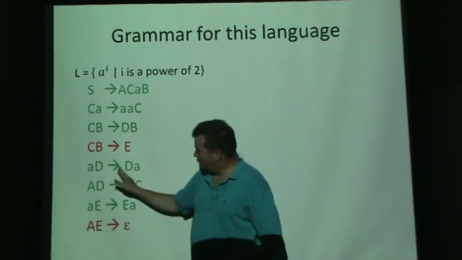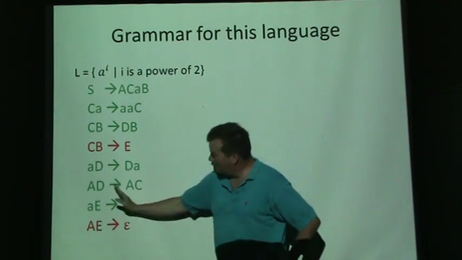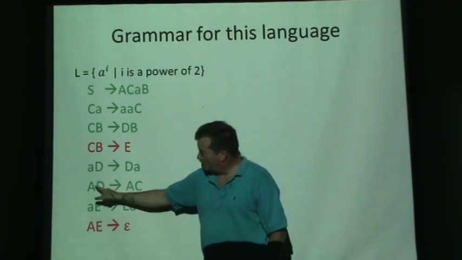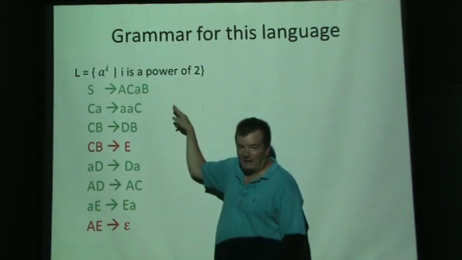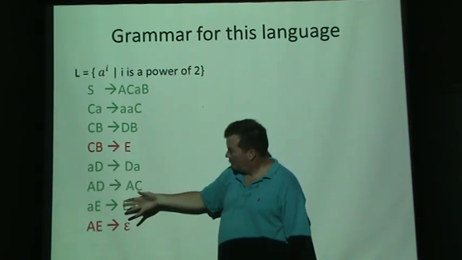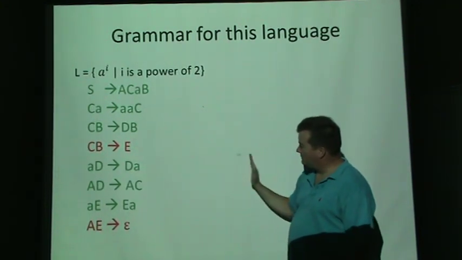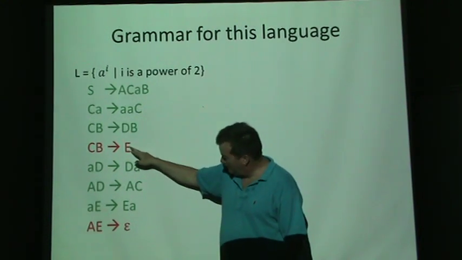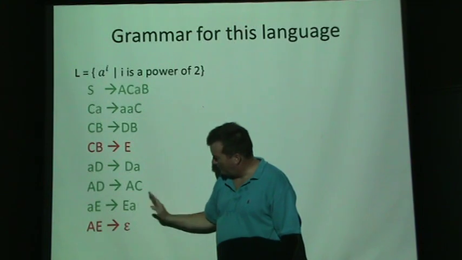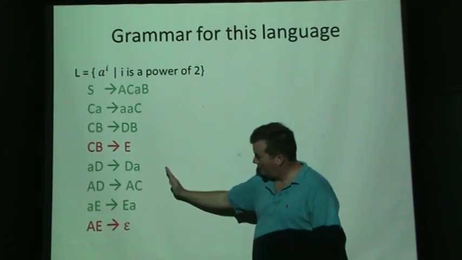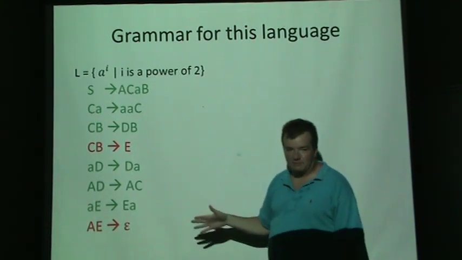So AD becomes DA, meaning we're just hopping the D over the A's back till we hit the beginning again. When we get to the beginning, we change the D to a C, and then it starts hopping across all the A's, doubling them again. And then eventually we want to say we're ready to stop. So when the C marker gets to the B, we turn it into an E, and an A followed by an E becomes an E followed by an A, so the E marker goes back to the beginning till it lines up with the capital A, and that becomes an epsilon.